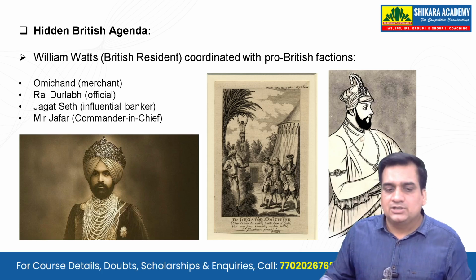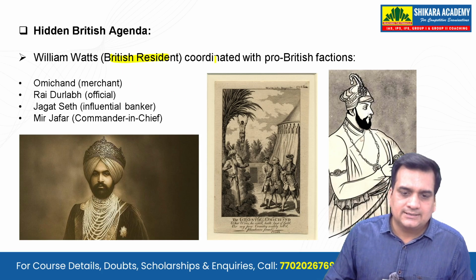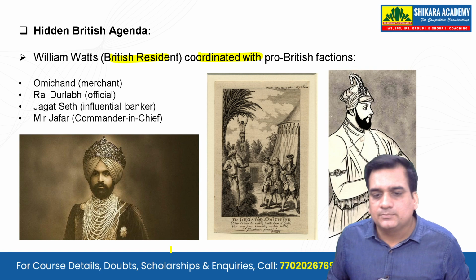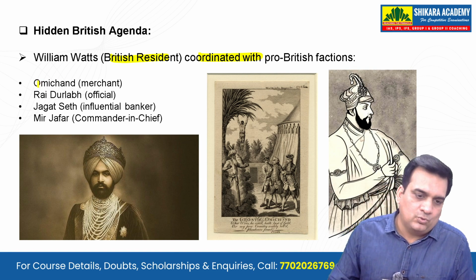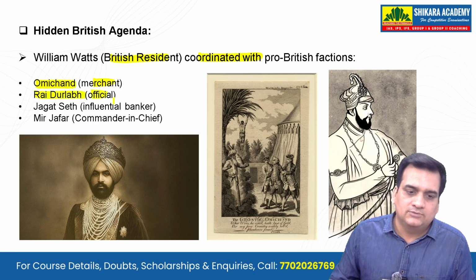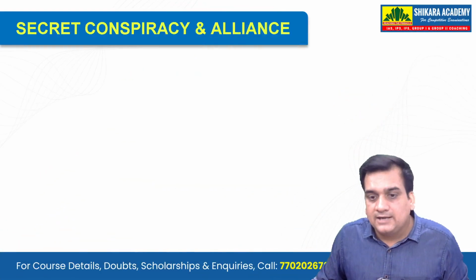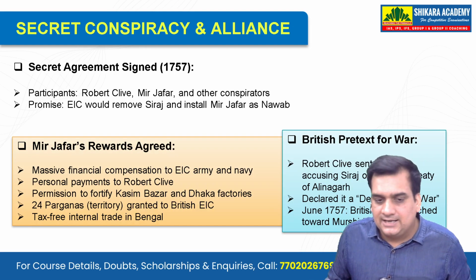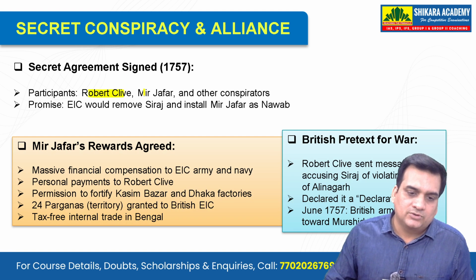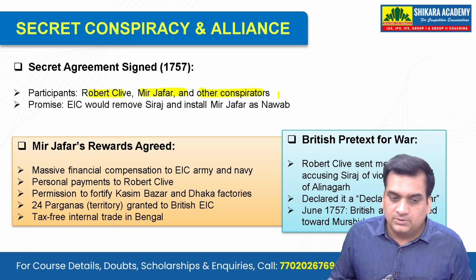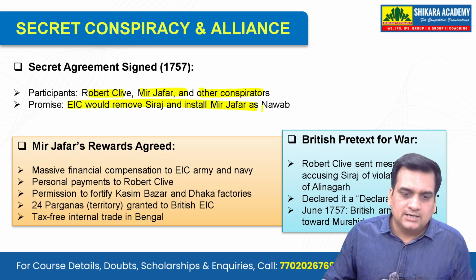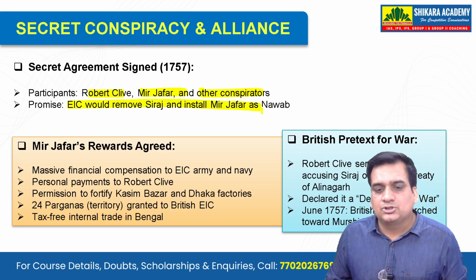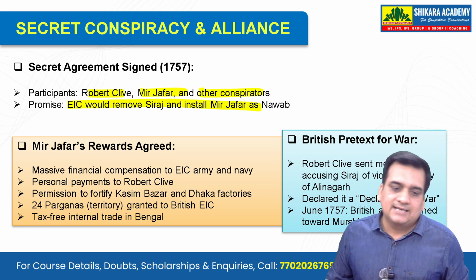What was the hidden agenda? William Watts, who was the British resident, coordinated with pro-British factions. So there was Omi Chand, who was a merchant, Raj Dullab, who was an official, Jagat Seth, who was an influential banker, and obviously Mir Jafar, who was the commander-in-chief of the Bengal Army. So there was this secret agreement signed in 1757. The participants were Robert Clive, Mir Jafar, and other conspirators. And there was a promise that East India Company would remove Siraj and install Mir Jafar as the Nawab.